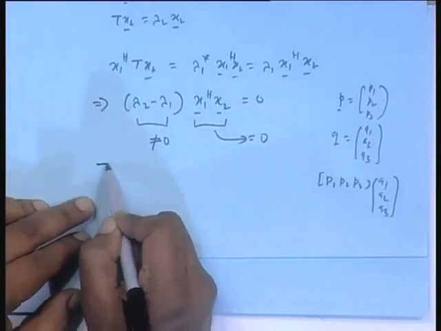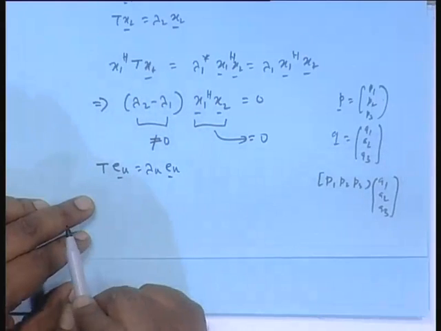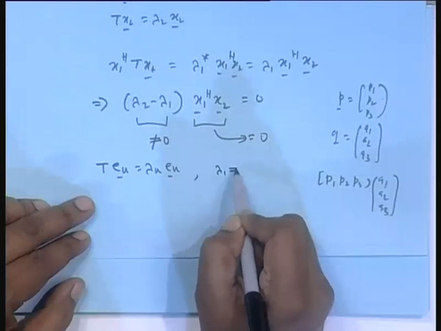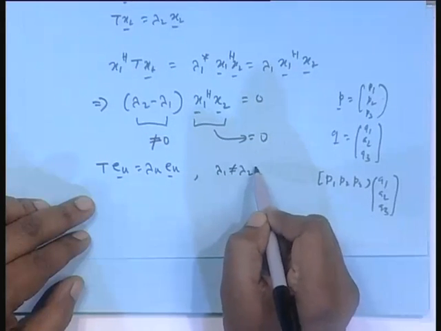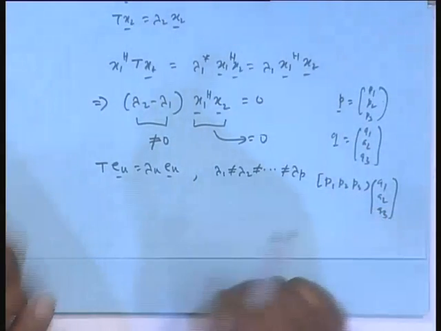When not distinct, what happens? I will just tell a few lines, I will not prove, but that is the heart of the linear algebra thing. You have to just take down what I say. But just to start with, assume all the P roots are distinct. So I have got lambda 1 up to lambda P, all real, and I have got these equations. T E k is lambda k E k. Lambda k is the kth eigenvalue, given lambda 1 not equal to lambda 2, distinct, not equal to dot dot dot, not equal to lambda P. This is the case I am handling first.